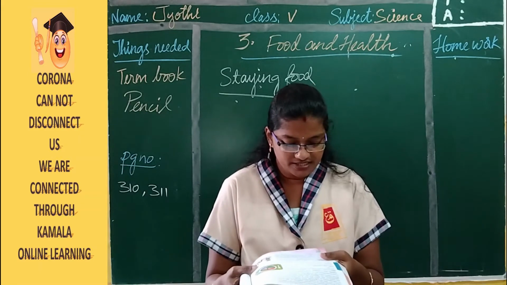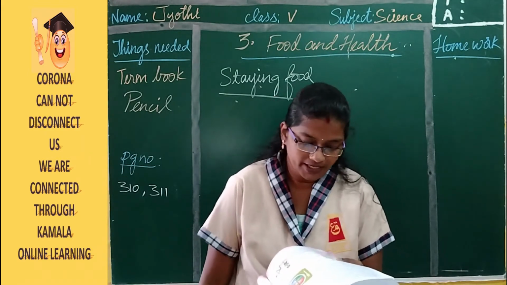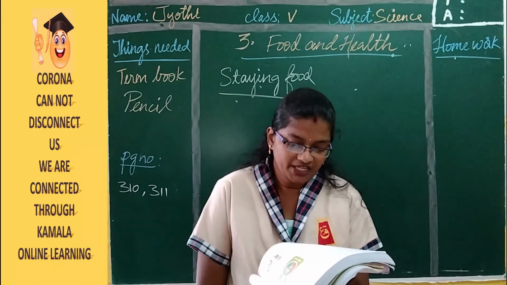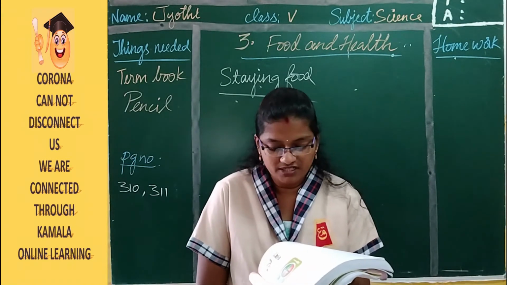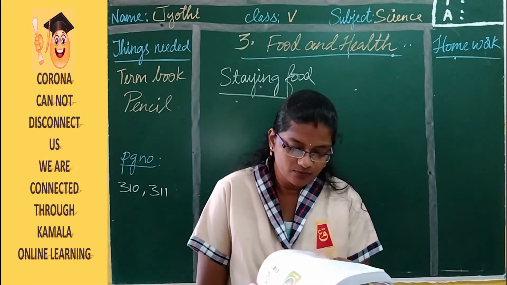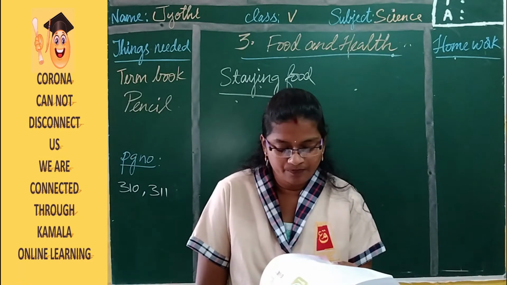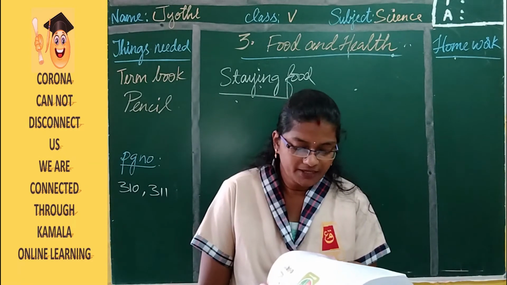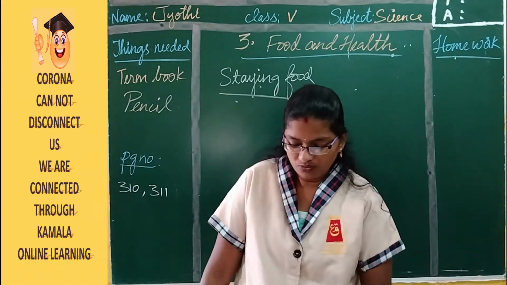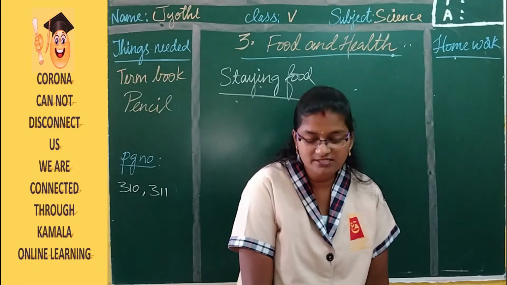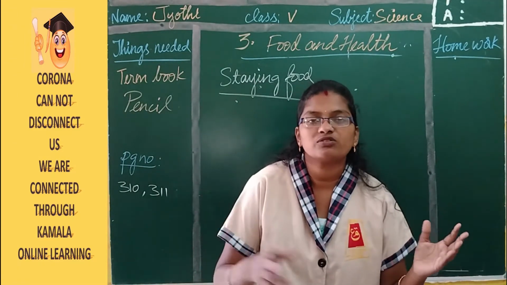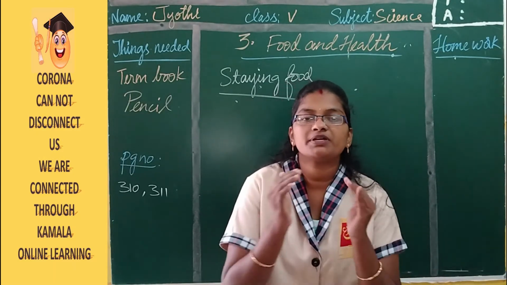Exercise helps the nervous system to supply more oxygen to the brain. During the exercise, air is pumped in and out of the lungs at a faster rate. Thus, more oxygen is taken in and more carbon dioxide and water vapor is given out. So we must play outdoor games to keep ourselves fit. So how do exercises help? Exercises help us to be fit. If you are a little fat also, by doing some regular exercises you can become thin.